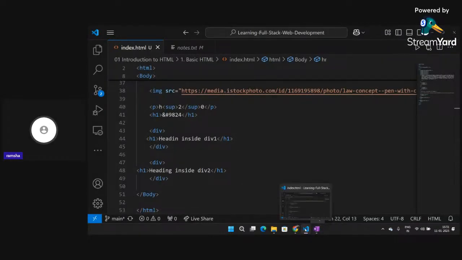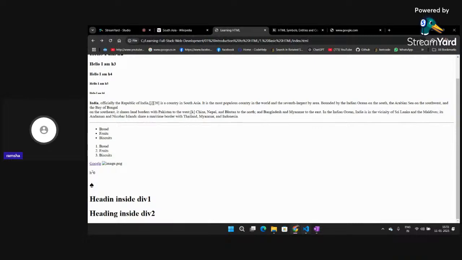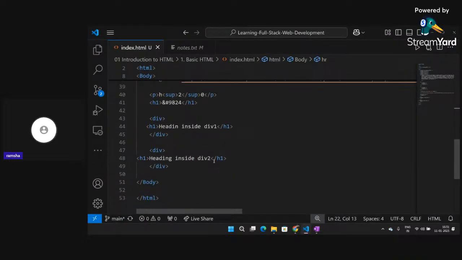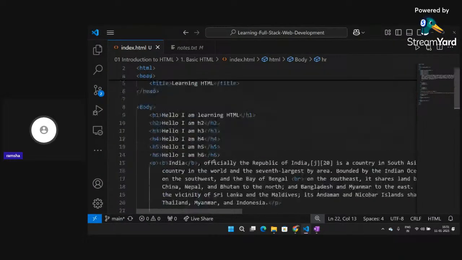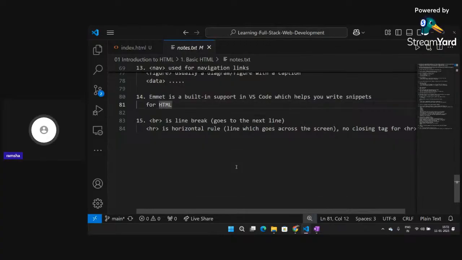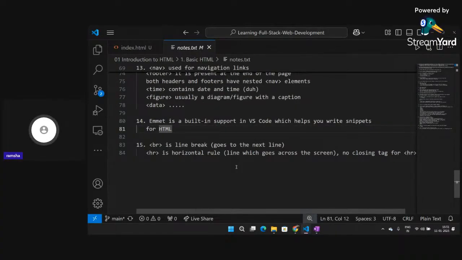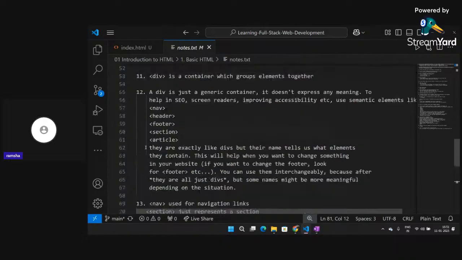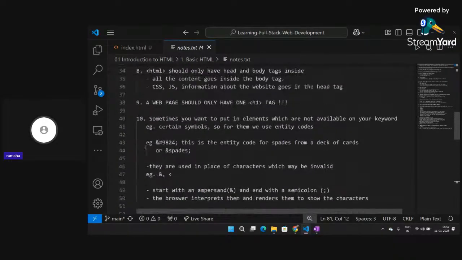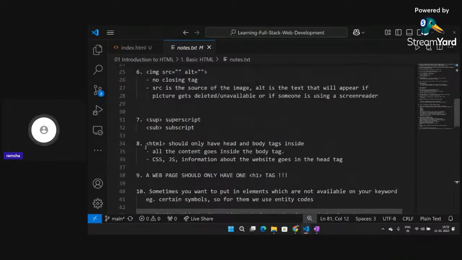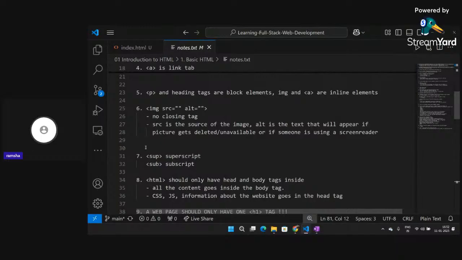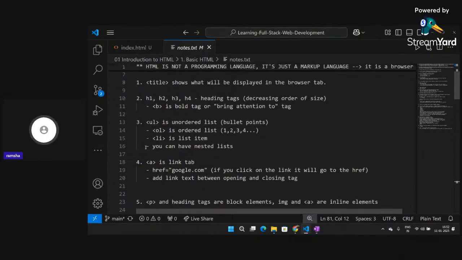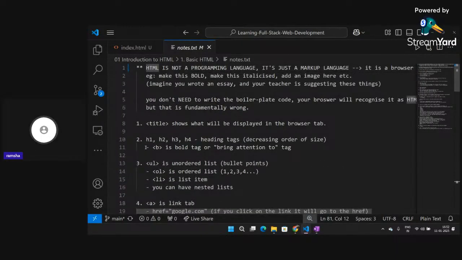Again, if you want to learn about these tags, you can refer to W3Schools documentation and study it from there. Okay, so up till now we have studied about HR tag, BR tag, these divs and the nav tags. Then we studied about HTML tag, obviously, superscript, subscript, image, paragraph, anchor tag, unordered list, heading tag, title, and all of these.